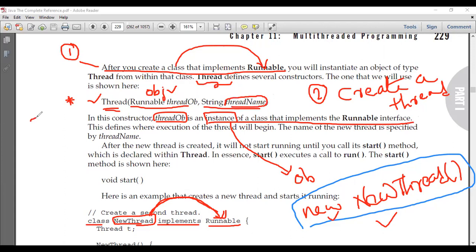As I said, in a program we can create multiple threads. This is my first thread, this is my second thread, this is my third thread. For each thread, we can give it some name. So let us assume the name of my first thread is 1, the name of my second thread is 2, and the name of my third thread is 3. Like that, we can give a name to your thread by passing the second argument. The second argument specifies the name of your thread. And what is the type? It is string. Since it's a string, the name must be placed in double quotes.